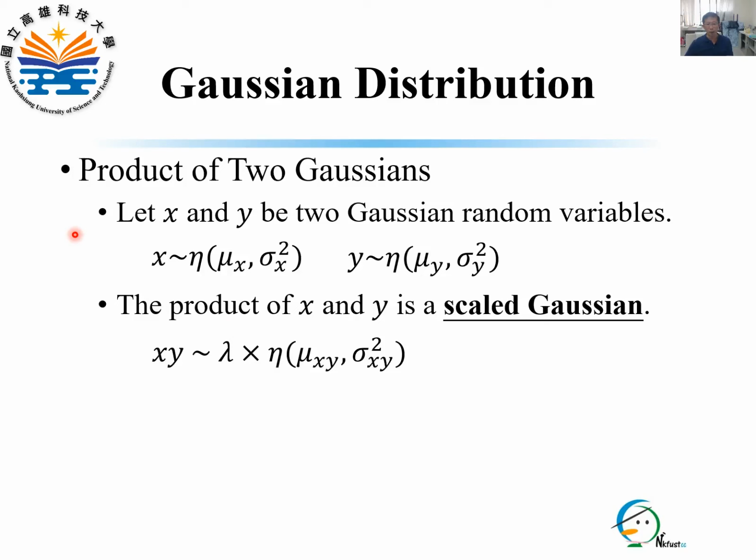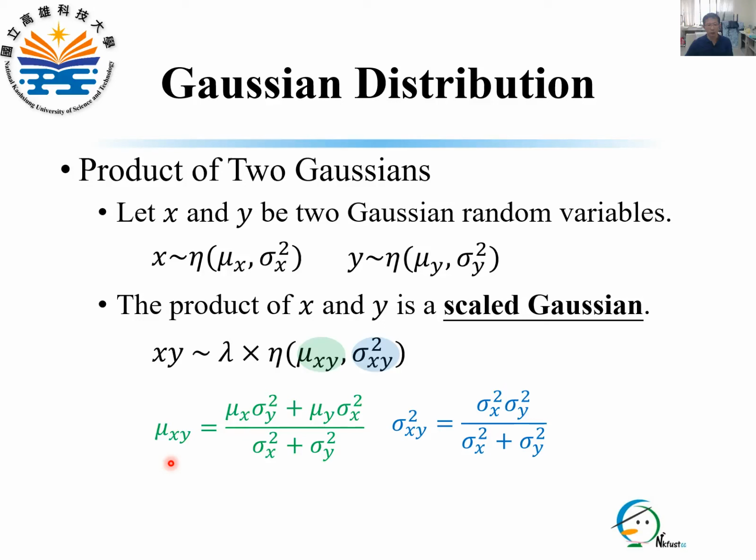Let x and y be two Gaussian random variables. They are modeled as N of mu x, sigma x squared, and N of mu y, sigma y squared respectively. By multiplying x and y together, we have a product of x and y that is a scaled Gaussian, with mean mu xy and the variance sigma xy squared, where mu xy and sigma xy squared can be respectively expressed as these two equations.